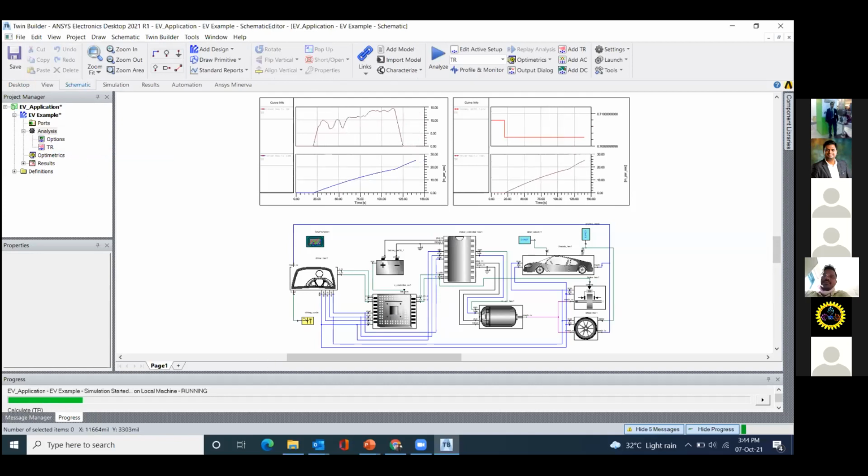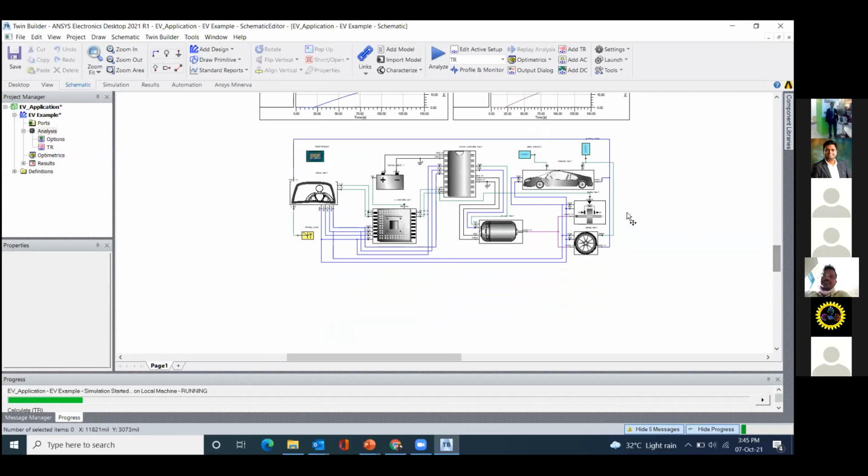So you can see here we have a whole system, and that system basically has a driver, which is connected with a battery, and the battery will be shown as a state of charge, and that battery will discharge for running the full simulation. And then we have a motor controller, and a motor, and the motor is connected with the wheels.